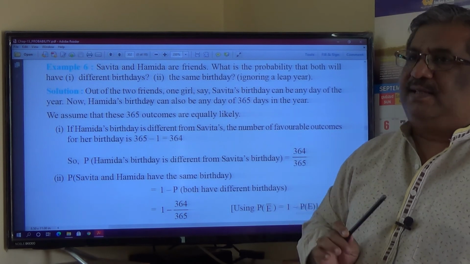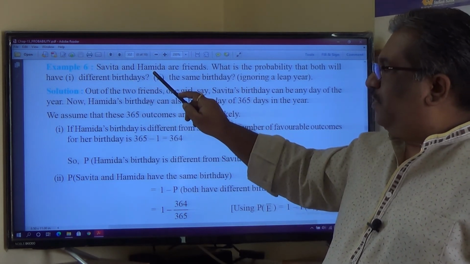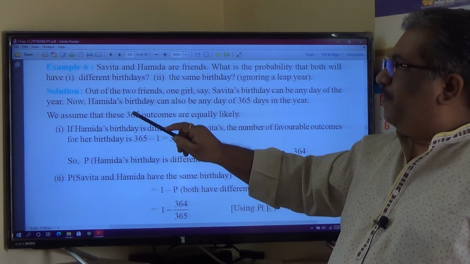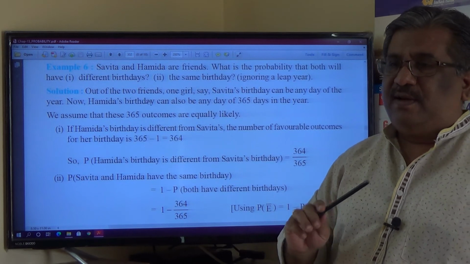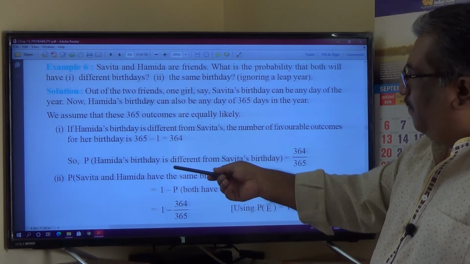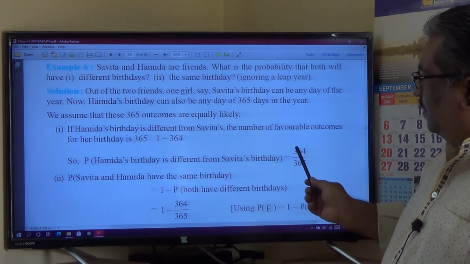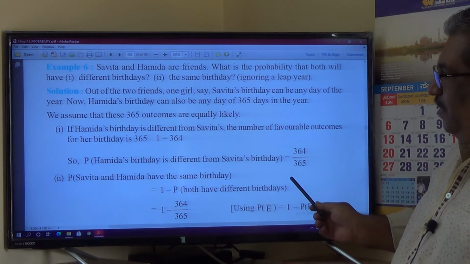So, for both birthdays to be different, the favorable outcomes will be 364. You got it? And therefore, the probability for different birthdays is 364 divided by the total number of possible outcomes, 365.